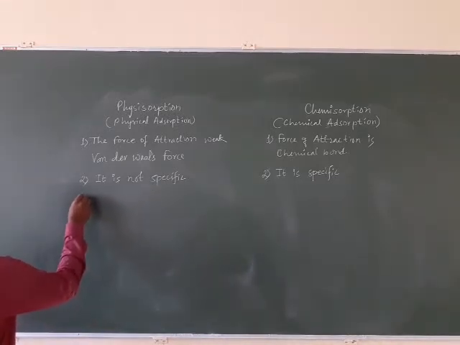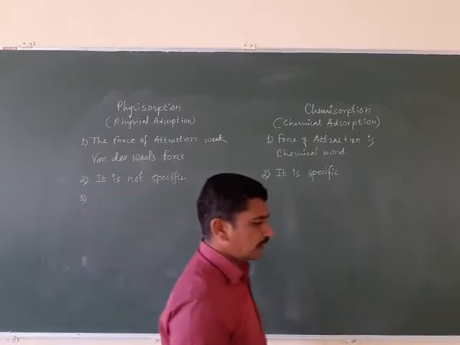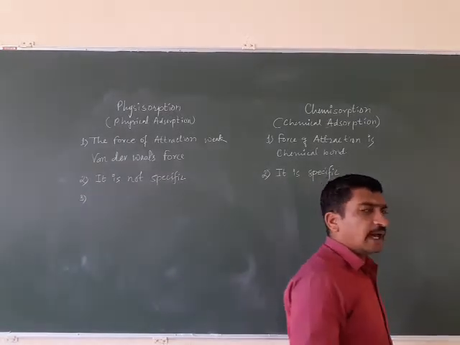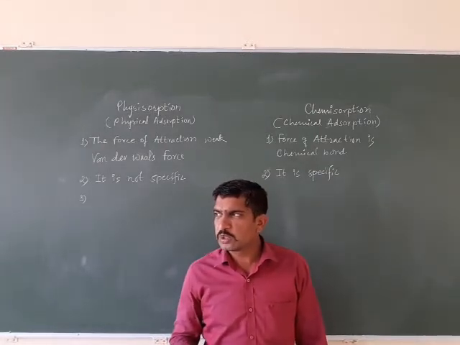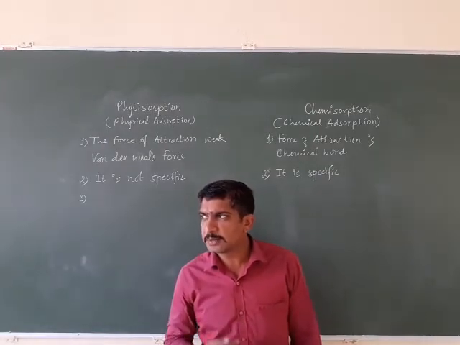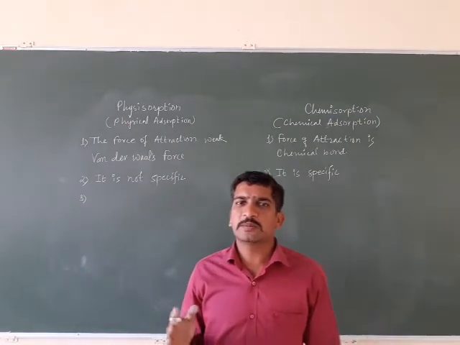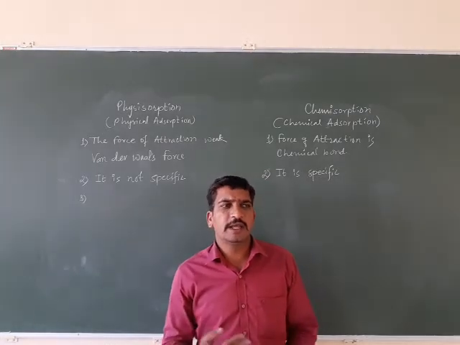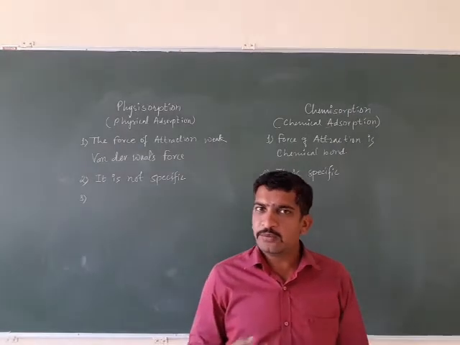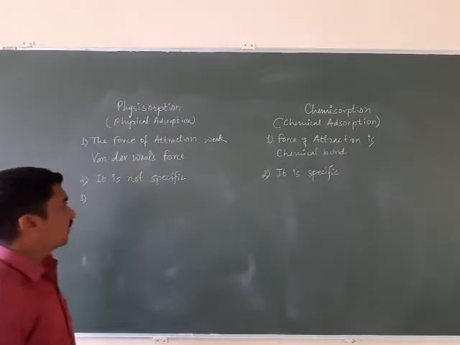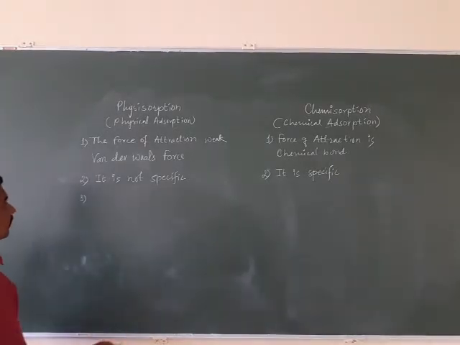Adsorbent and adsorbate, in case of physisorption, are connected by weak van der Waals forces. So if we want to remove the adsorbate from the surface of adsorbent, it is very easy because the bonding is very weak, and we can once again go for the adsorption.